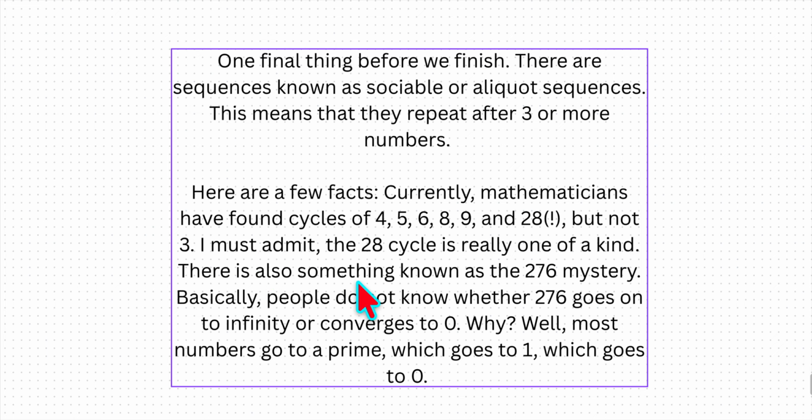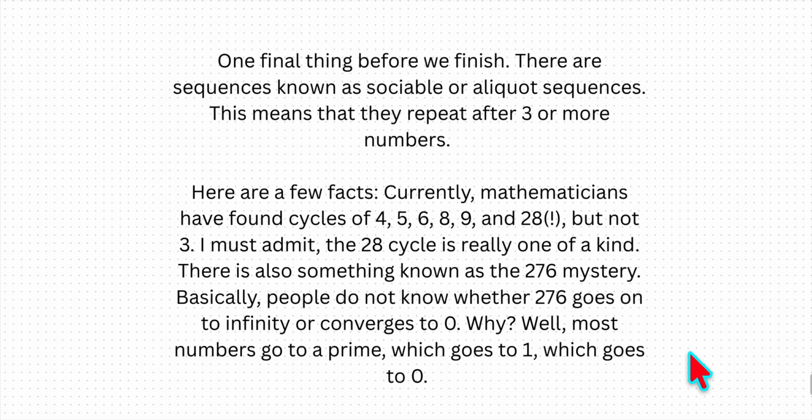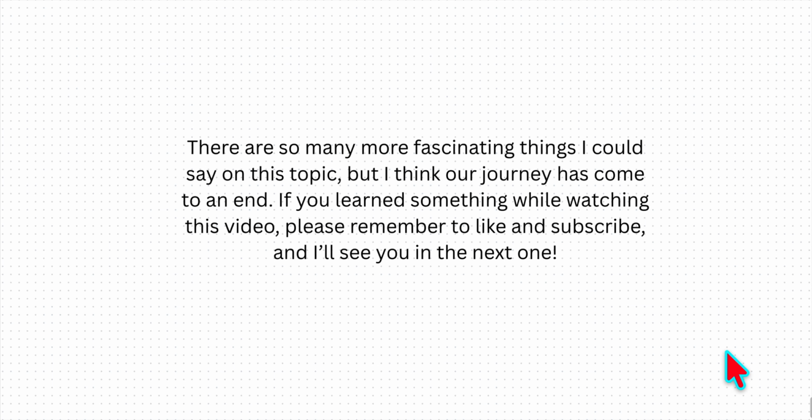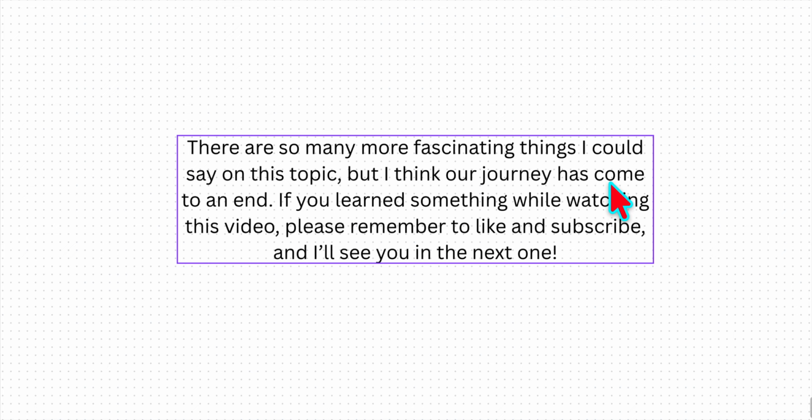There is also something known as the 276 mystery, and basically people don't know whether it goes on to infinity or converges to 0. But wait, you ask, why would a number get to 0? Well, most numbers go to prime. Primes go to 1 because they have no divisors besides themselves and 1. And 1 goes to 0 because their only divisor is 1, but we can't have itself. So we get 0. There are so many more fascinating things I could say on this topic, but I think our journey has come to an end.